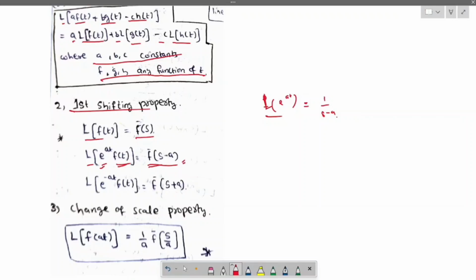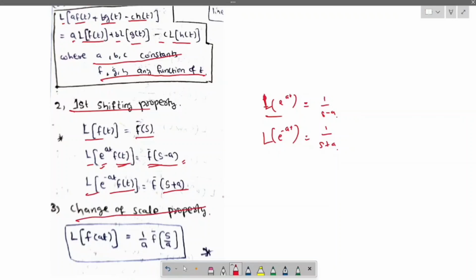This is how the function will be. Now, in the same way, Laplace of e^(-at) f(t) is nothing but F(s+a). For e^(at), the Laplace transform gives F(s-a). Now, the change of scale property.